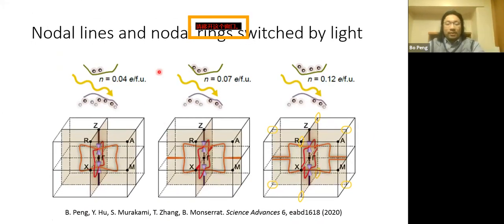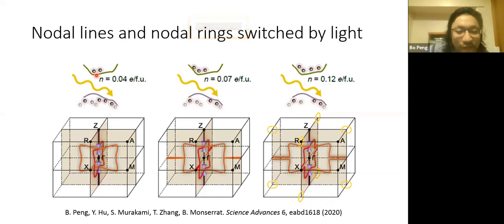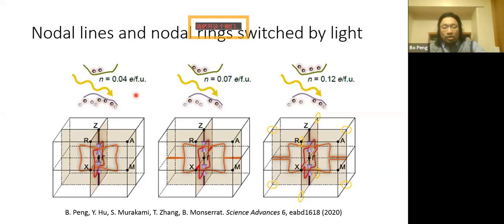And most interestingly, we can control this topological feature by light. We know this phonon dispersion is related to lattice vibrational modes, which are controlled by the interatomic force constants. When we change the electronic states by photoexcitation, the ions feel another electronic state, so the electronic states around the ions change. They change the energy surface around the ions. So if we play with this photoexcitation carrier density, we can get different topological features, such as the switching between nodal lines and nodal rings, and the creation of new nodal rings here.